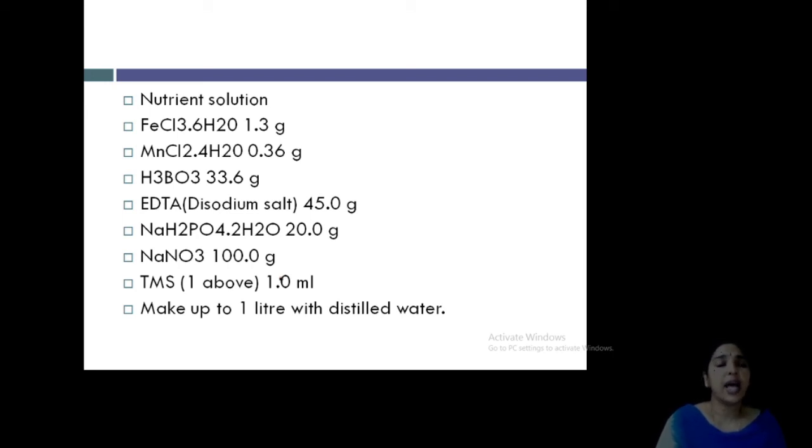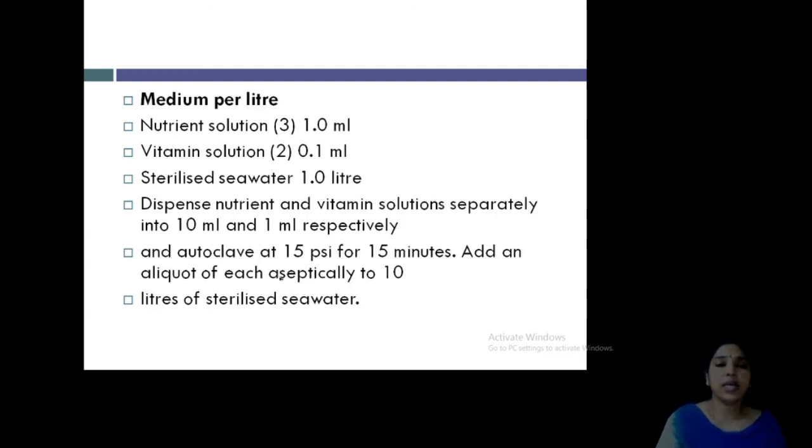It should contain iron, manganese, cobalt, disodium salt, H3BO3, then sodium hydrogen phosphate, sodium nitrate, then the total metallic solution, everything. That is made up to 1 liter with distilled water. So you add everything, the vitamin solution, stock solution, metal solution, nutrient solution, and prepare 1 liter by adding distilled water. Clear? This is the important point.